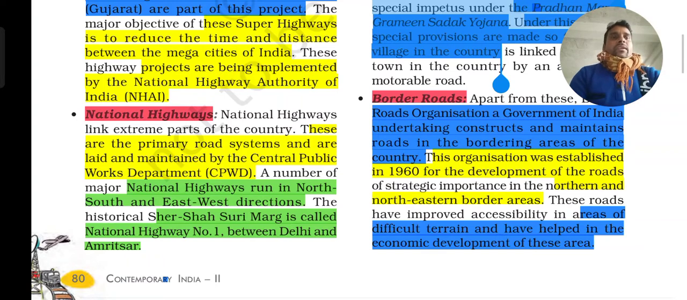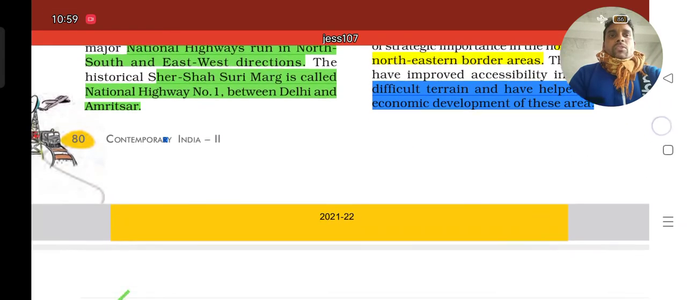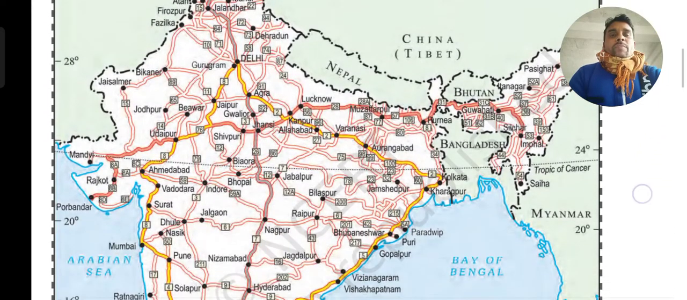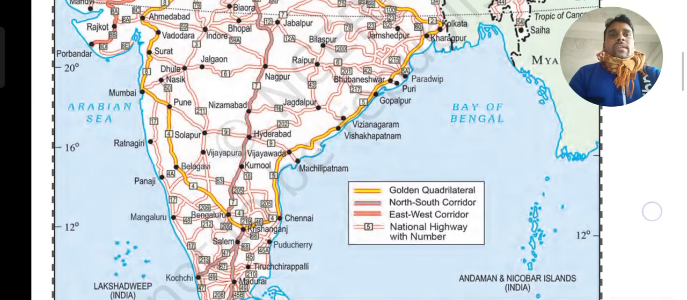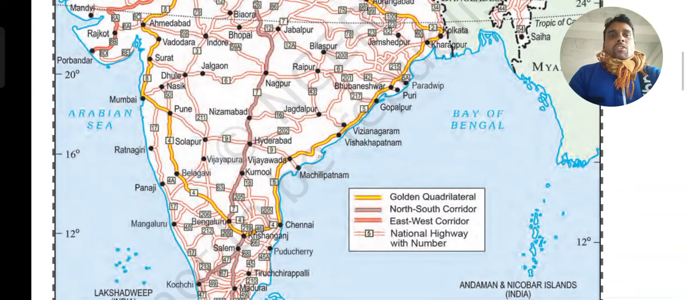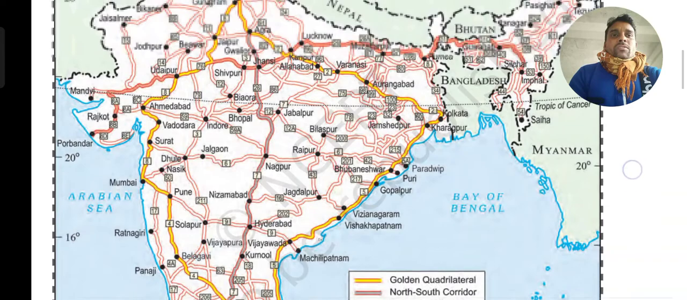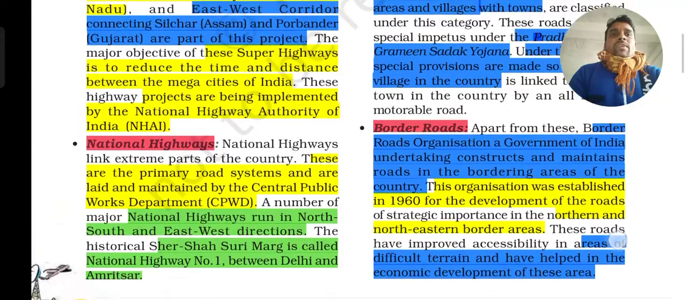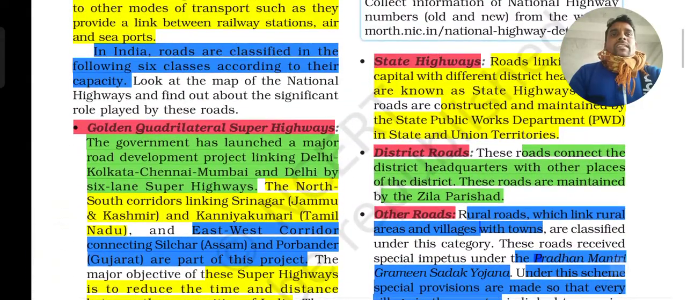And you will have national highway numbers 1, 2, 3, 4, 5, 6. You can observe below there is a map, the national highway map. When we look at this map, the roadway map is given for all directions. You see the golden quadrilateral, the north-south corridor, the east-west corridor, and the national highways with their numbers. So just observe the map. And the next one we talk about is the state highways.